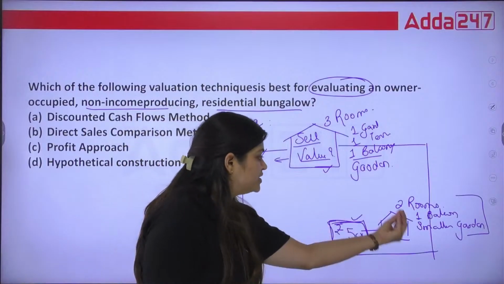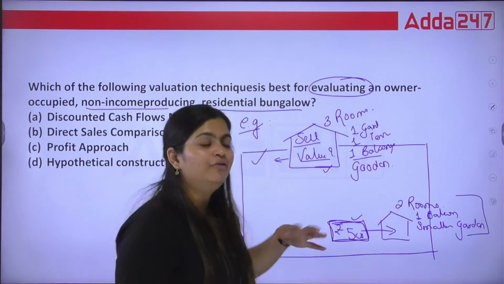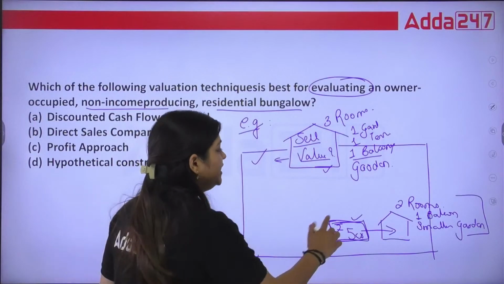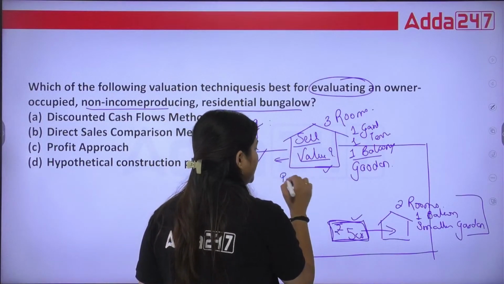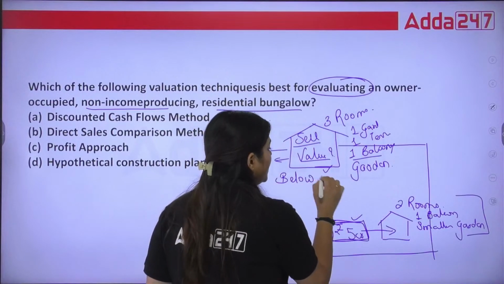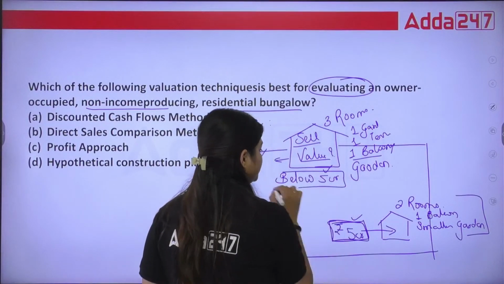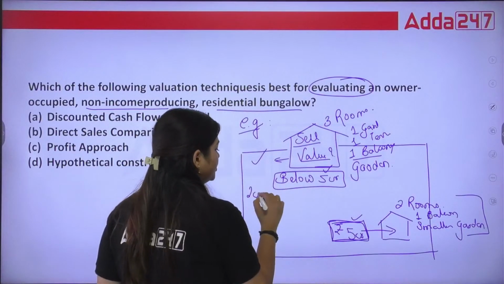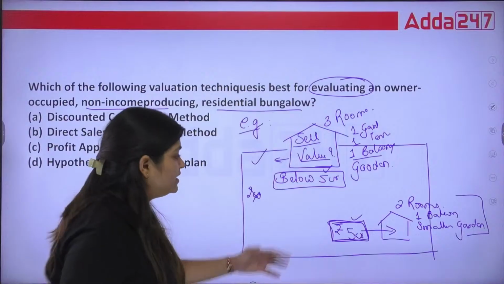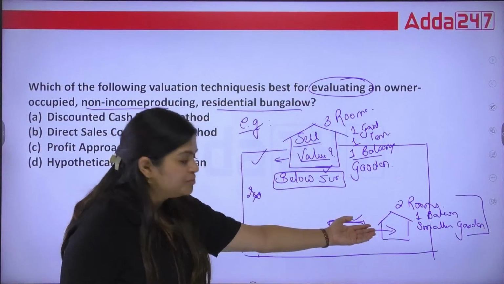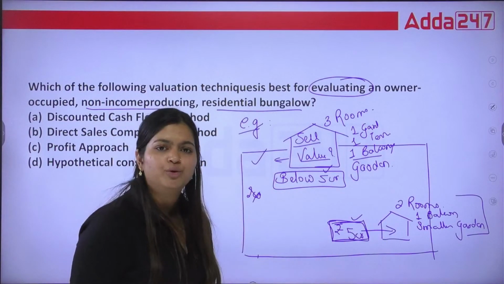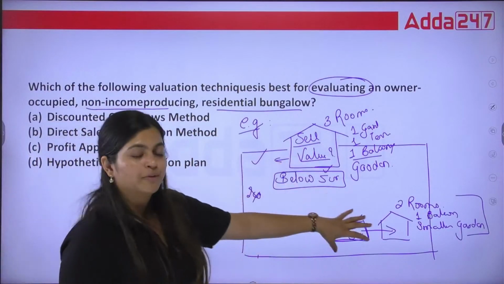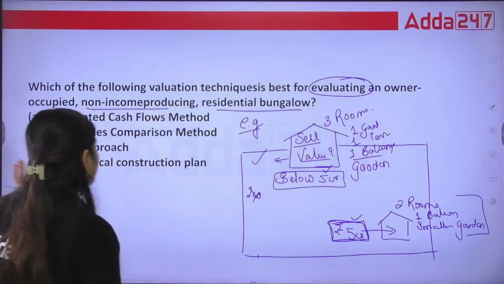Because this is the ultimate guide for me on what amount I can charge from my buyer. Yes, I know it. I will not charge below 5 crores. Can I charge here 2 crores? No. Why would I charge that? Because in that area, if the smaller bungalow is being sold for 5 crores, and my bungalow is bigger than that, of course I will not charge below 5 crores.